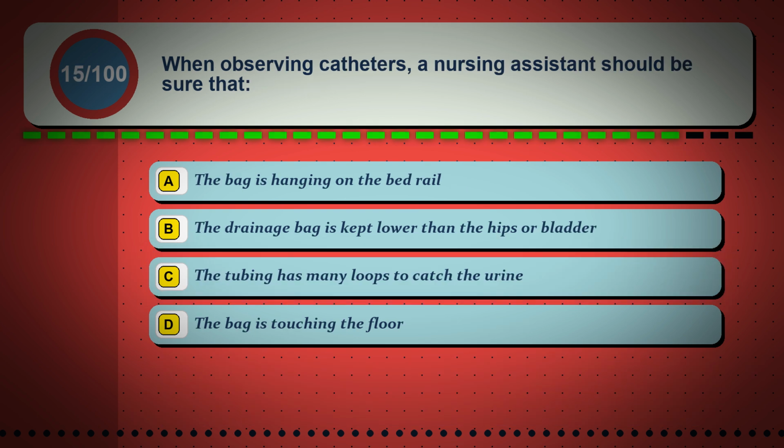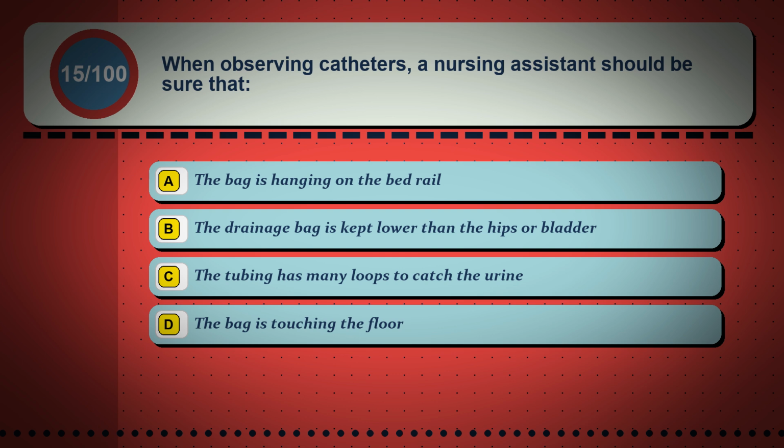Question 15. When observing catheters, a nursing assistant should be sure that option A, the bag is hanging on the bed rail. Option B, the drainage bag is kept lower than the hips or bladder. Option C, the tubing has many loops to catch the urine. Option D, the bag is touching the floor.